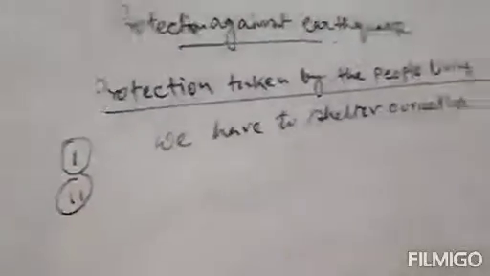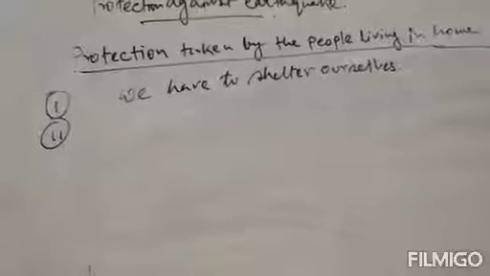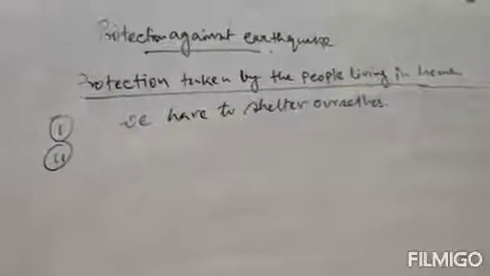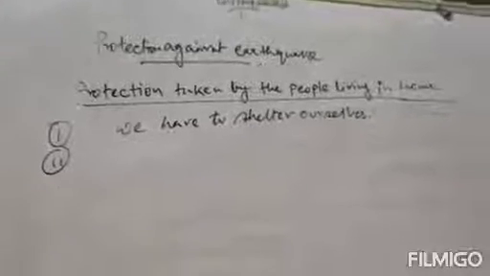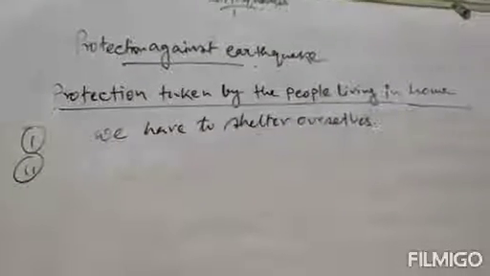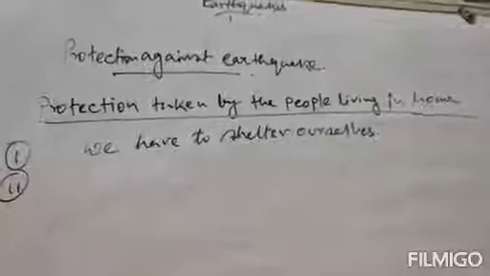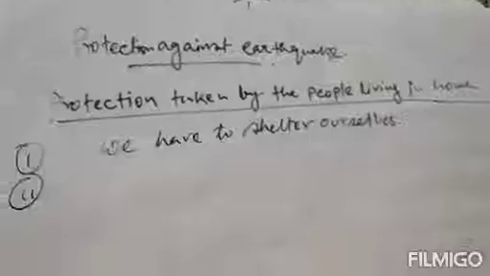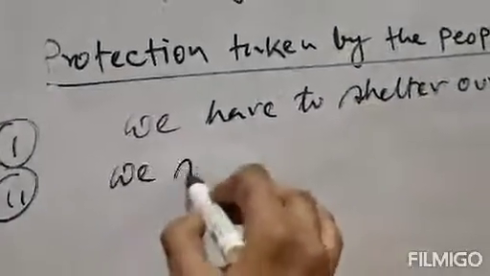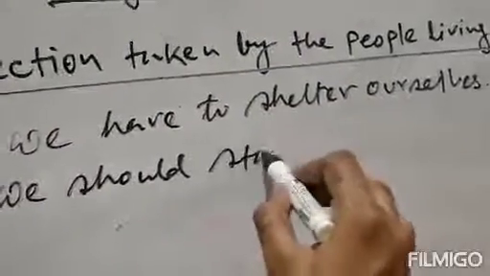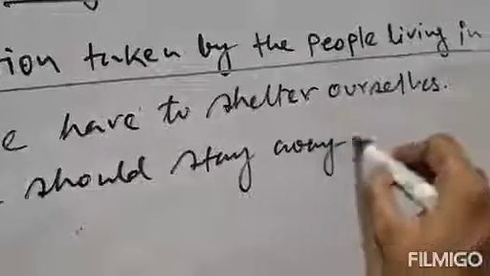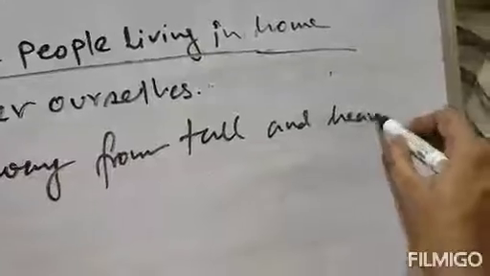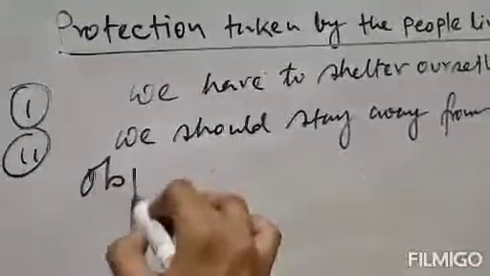The second protection is that we should stay away from heavy and tall objects like an almirah, refrigerator or bookshelf. If they fall, the damage should be minimum. So the second precaution is that we should stay away from tall and heavy objects.